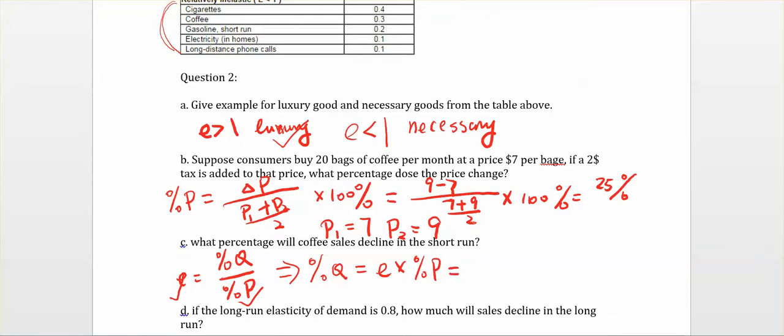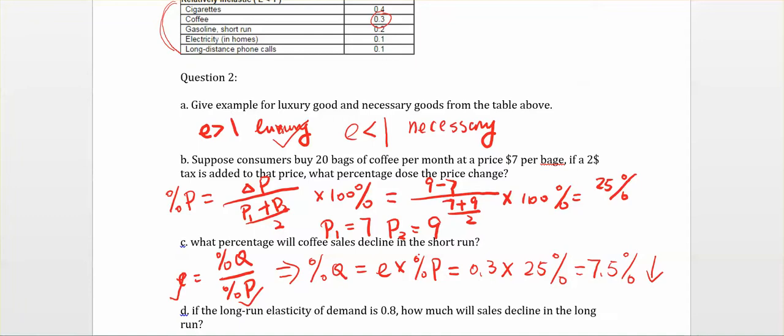First let's look at the elasticity for coffee. The elasticity for coffee is 0.3, right? So you use 0.3, that is the elasticity, times the percentage change of the price, that is 25%. So 0.3 multiplied by 25%, and we will get 7.5%. So the demand will change 7.5%. And we know the rule of demand: if the price increases, the demand will decrease. The price increased from $7 to $9, so the demand will decline 7.5%.